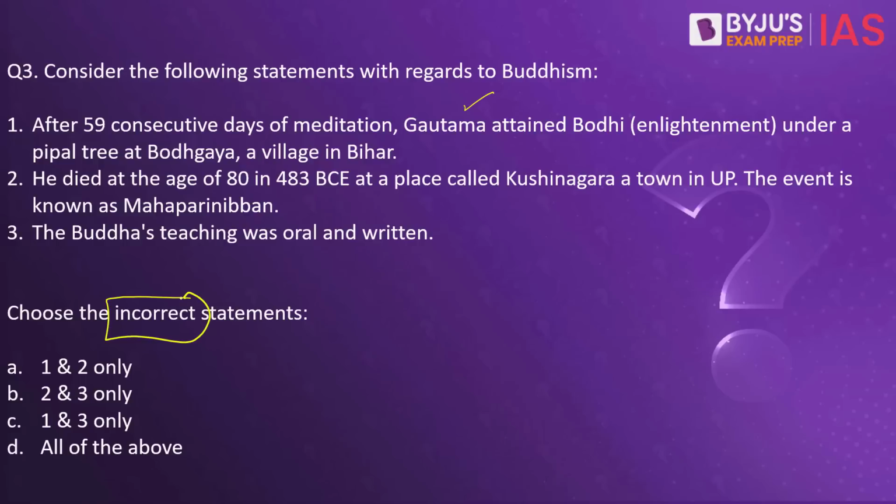Let's look at the statements one by one. The first statement here is wrong because the meditation period was actually 49 days and not 59 days. The remaining part of the statement is true, but the number of days is wrong.